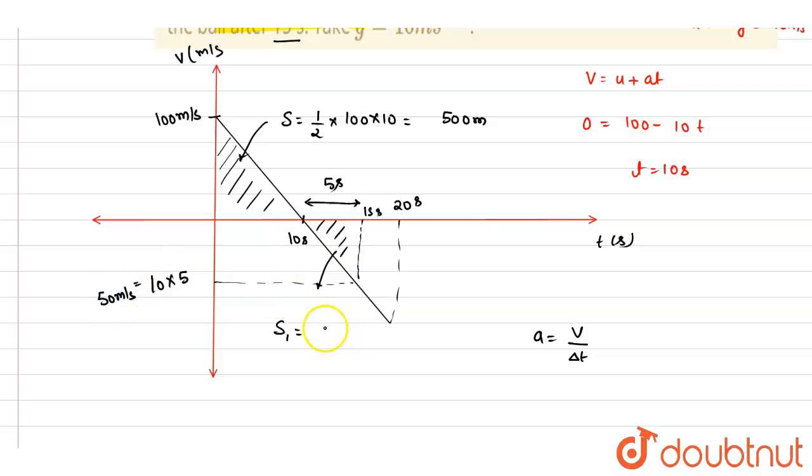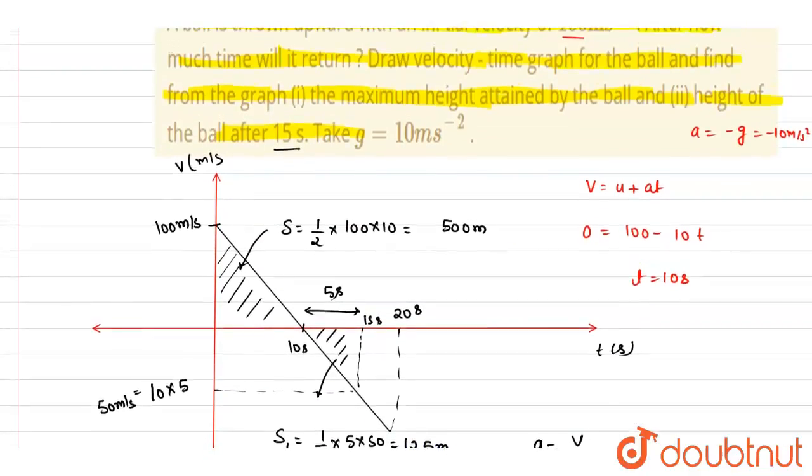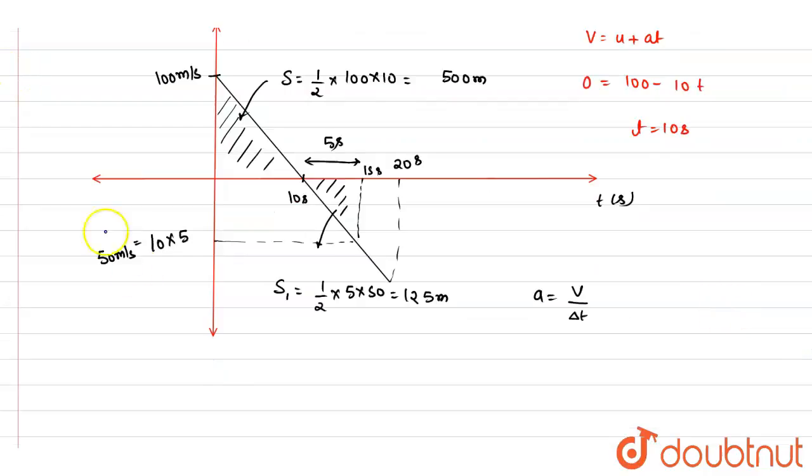So it is 50 meter per second. So it is half into 5 into 50, which is 25 into 5. So it is 125 meter. As we got this, we want the height at 15 seconds. This distance will be taken as negative because it is below the time axis, so it will be negative area. So I will write minus this. So it is 375 meter.